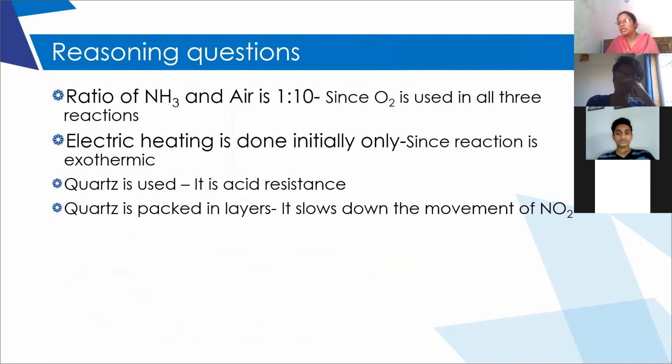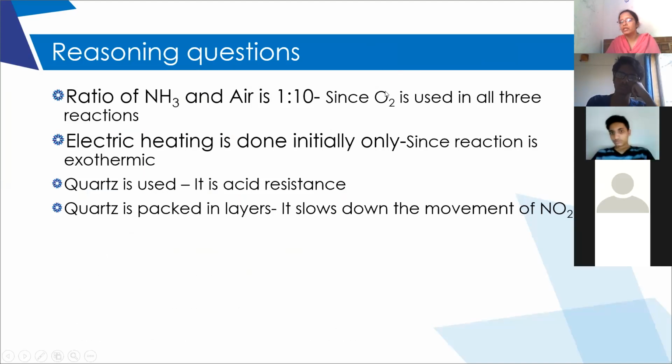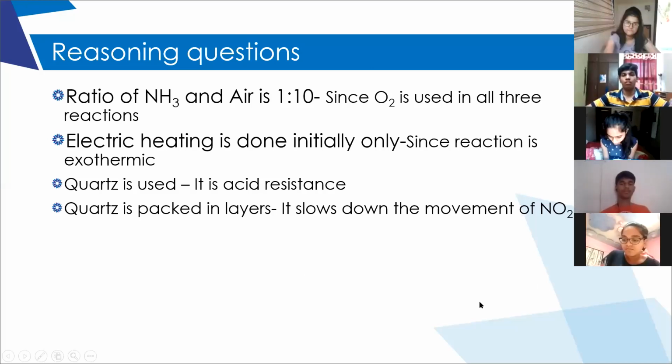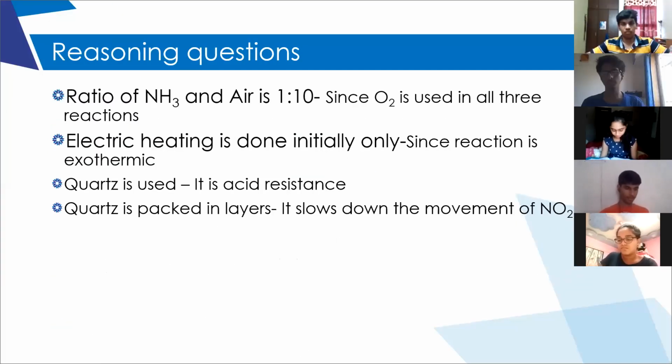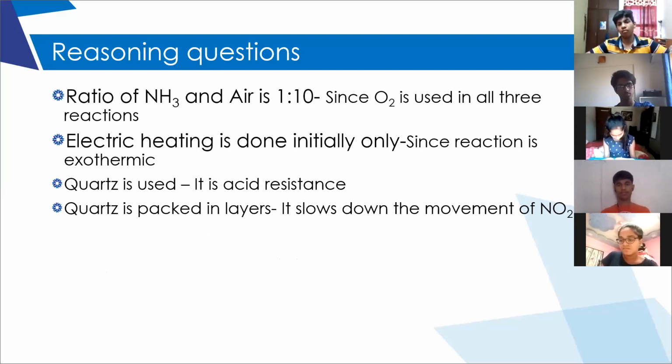Did you understand, children, the Ostwald process? Yes, ma'am. Clear? So what are the 3 steps in the Ostwald process? What is the first step? Conversion of ammonia into nitric oxide. Conversion of ammonia into nitric oxide in the presence of platinum catalyst. And what is the second step?